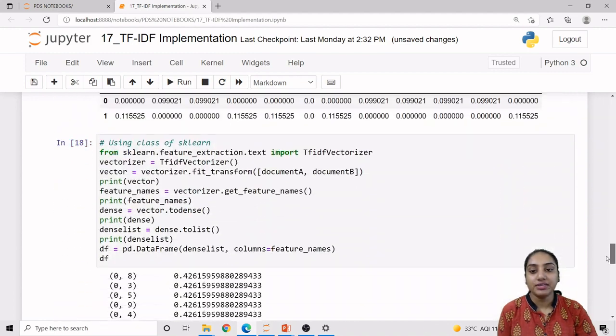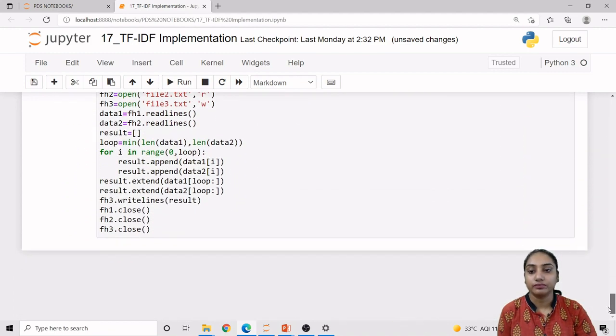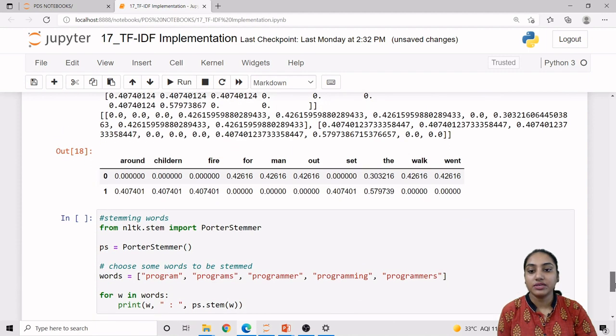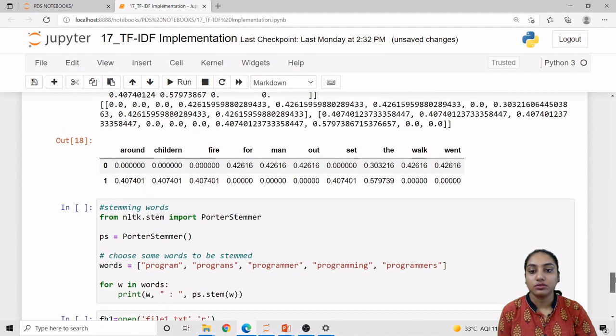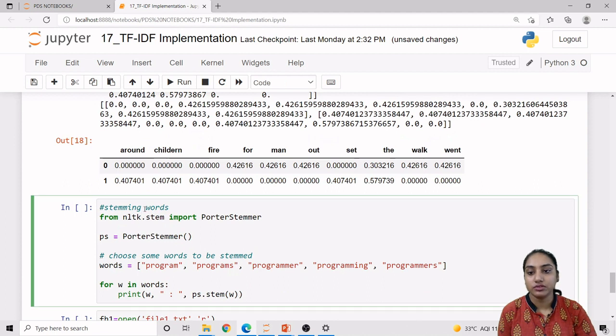Now the next topic is stemming of words. This is the program for stemming of words. For that we are using the NLTK module. From it we use the stem package, and from the stem package we use the PorterStemmer class. We use the constructor of PorterStemmer and store it in an object ps. So this is our list of words.